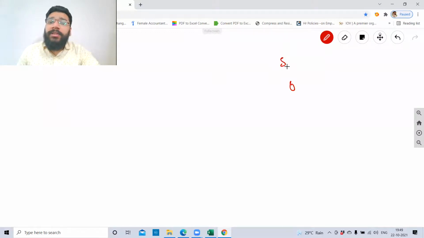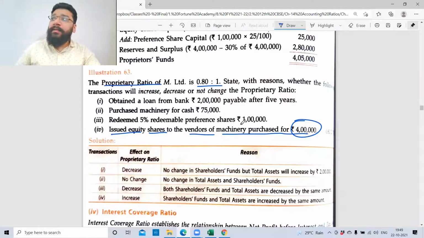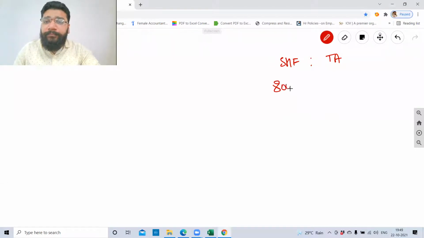Can I say the shareholders' funds is 0.8 and 1 is what? Total asset. Am I correct? So 0.8 is there. I'll multiply this with, let's suppose, 10 lakh, so I need to have that much multiples. So I'm multiplying 0.8 into 10 lakh and this 1 with 10 lakh. What will I get? 8 lakh is to 10 lakh.